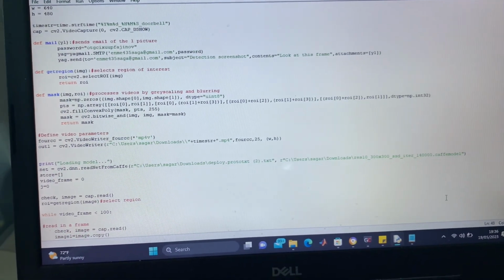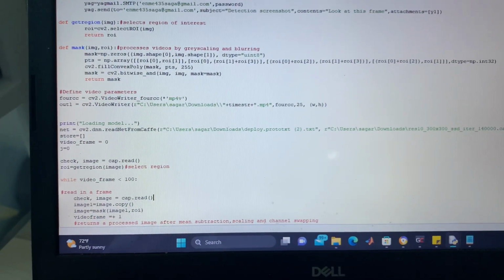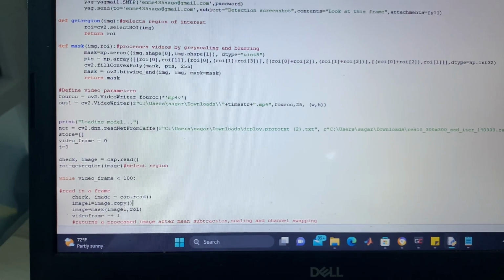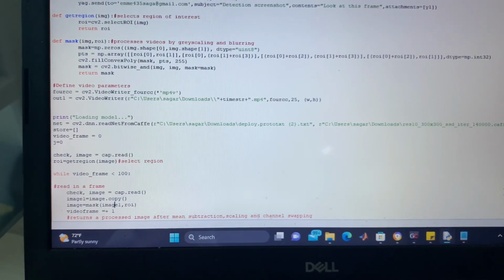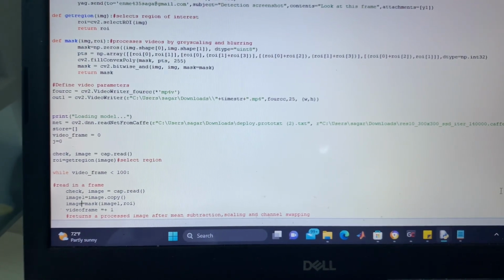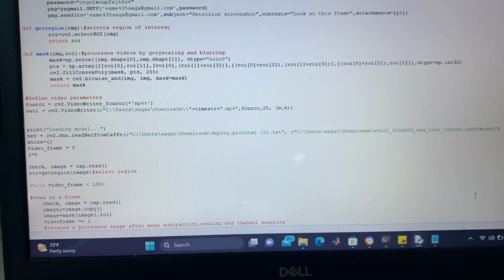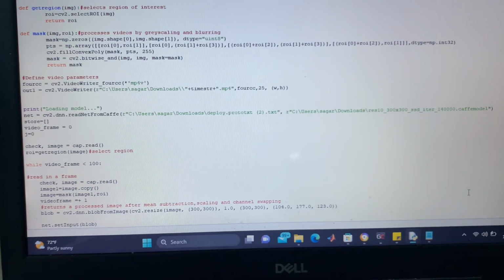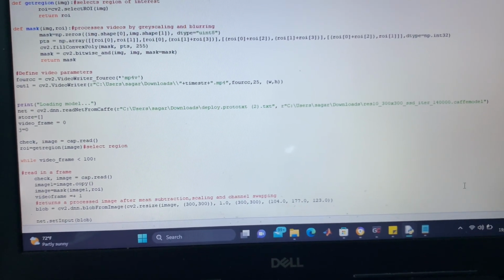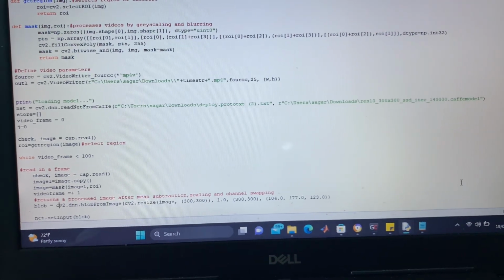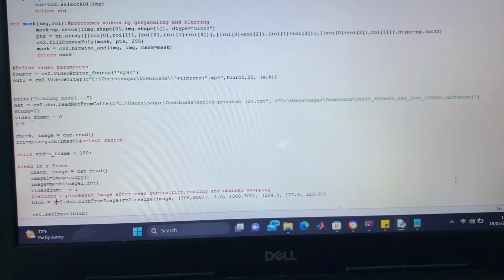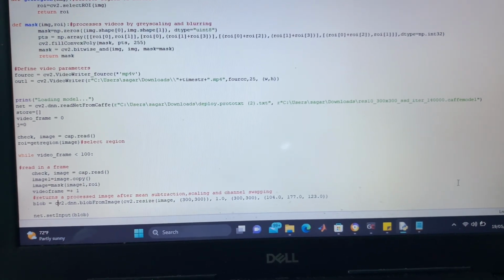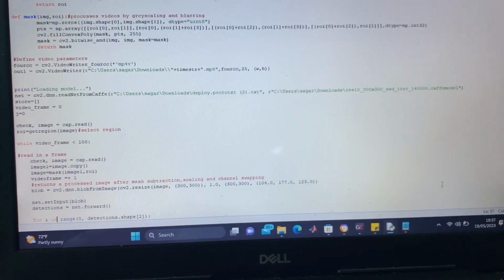First, we select our region, so we implement that function, and then we enter this while loop where we read a frame, then we copy that frame into image 1, and then we mask our image function and assign it to image. Image 1 will be explained later on. As you can see, there's a blob function, which basically returns a processed image after mean subtraction, scaling, and channel swapping. So we are collecting a bunch of frames and pre-processing them, which is then going to be used in our detection.